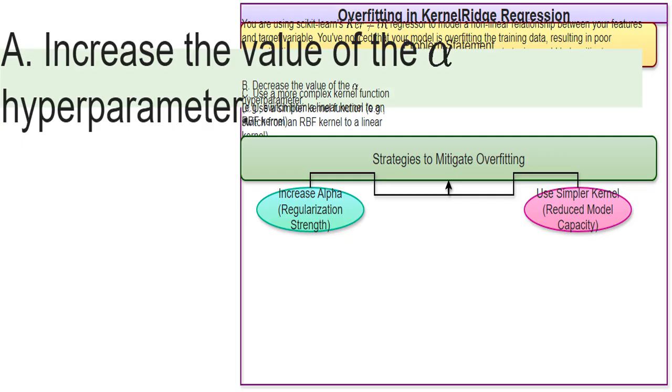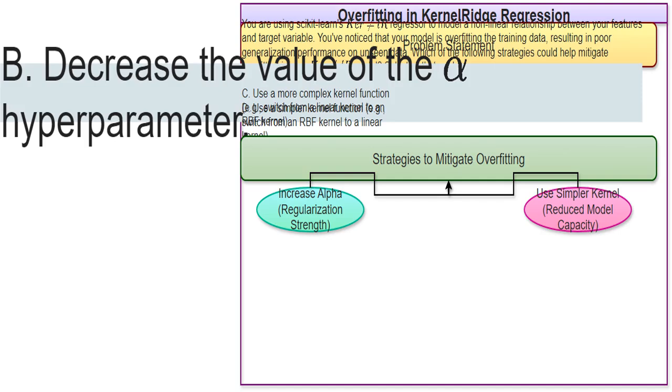I can increase alpha. Alpha controls regularization strength in kernel ridge, which helps to prevent overfitting by penalizing overly complex models. A higher alpha means stronger regularization, making my model simpler and less prone to overfitting. Decreasing alpha is a bad idea because it weakens regularization. This would allow the model to become too complex, potentially leading to even worse overfitting.